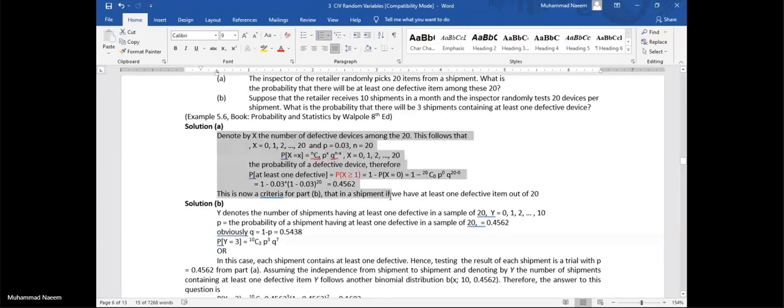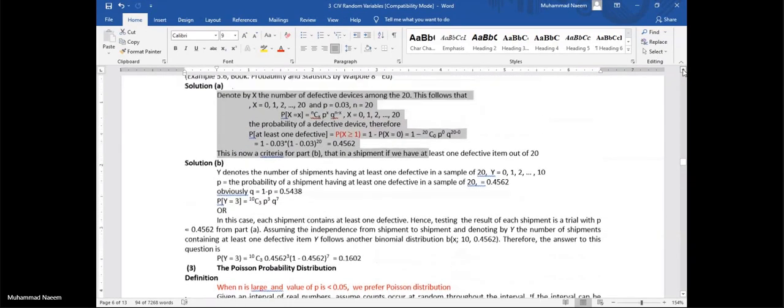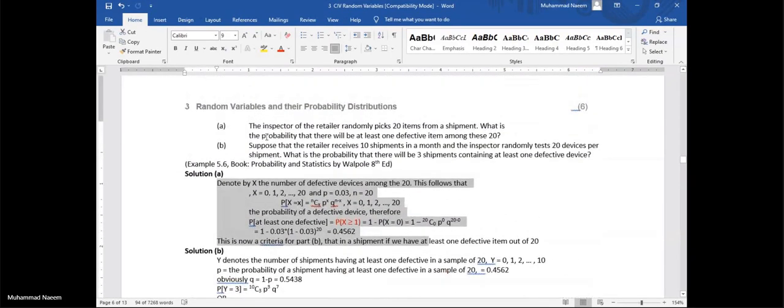Similarly, go through these solved problems. They are very simple. Okay, let me discuss this example.